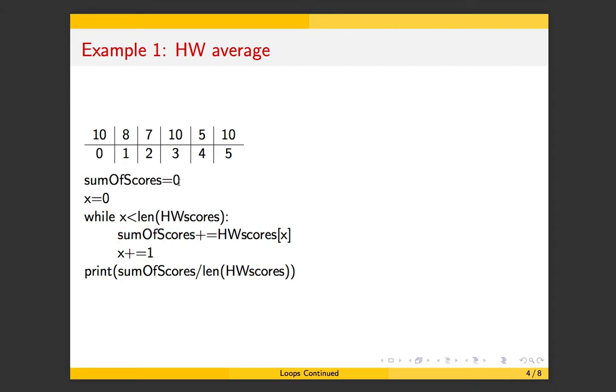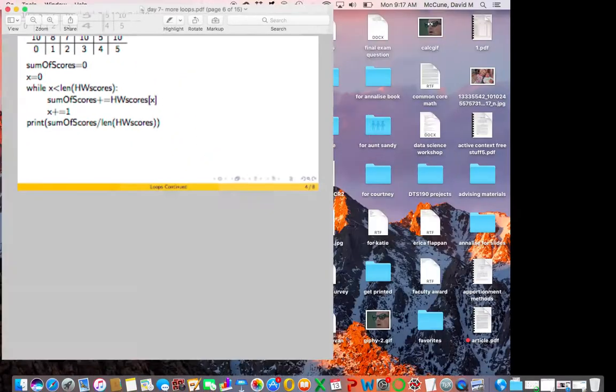Okay, so sum of scores was 0 initially, but then you increased it by 10, then you increased it by 8, and on the next pass through the loop, you'll increase it by 7, because x, this position variable, clicks up to 2, and then it will click up to 3, and so on. In the end, once this loop is done running, this loop existed to calculate the sum of scores for you. So once the loop is done, your sum of scores is the addition of all the items in that list, and then to calculate an average, you divide by 6 in this case. Divide by the length of the list, because that's how many homework scores there are.